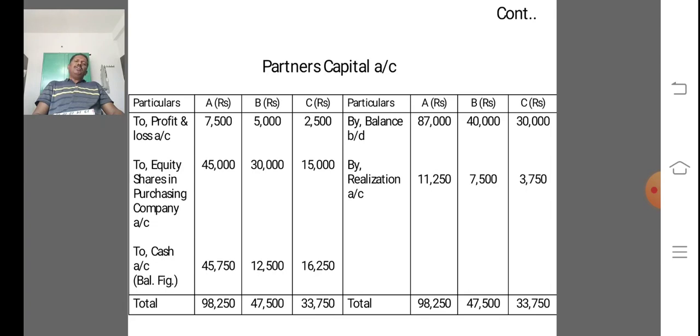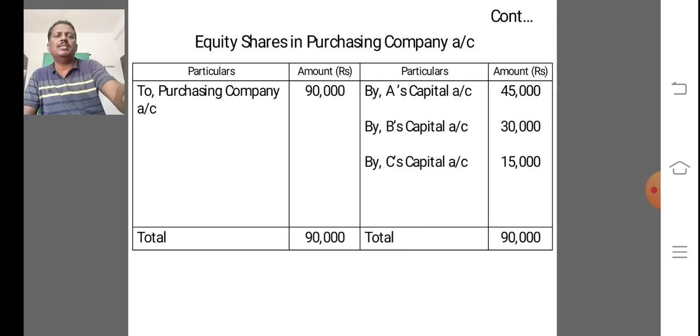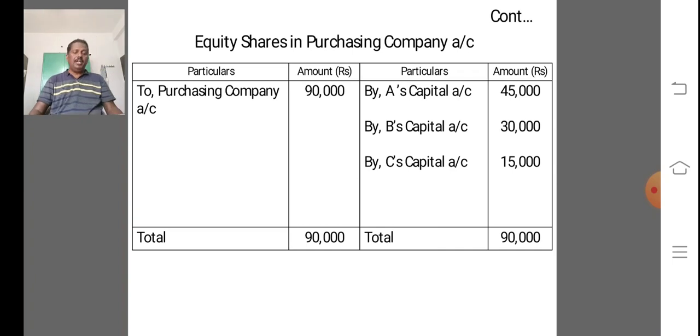So A got 45,000, B 30,000, C 15,000, and finally the difference is cash, and A's cash is 45,750, B is 12,500, and C 16,250 is the cash amount paid in the balance. And next,